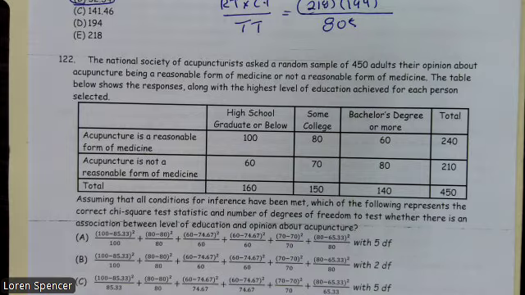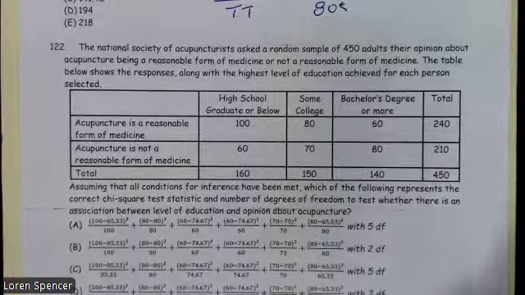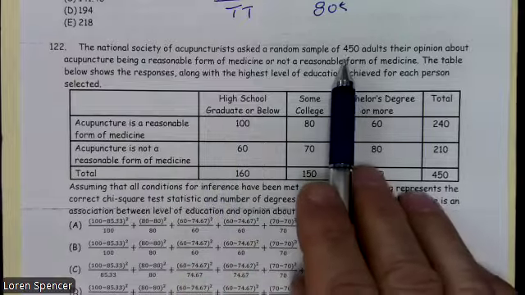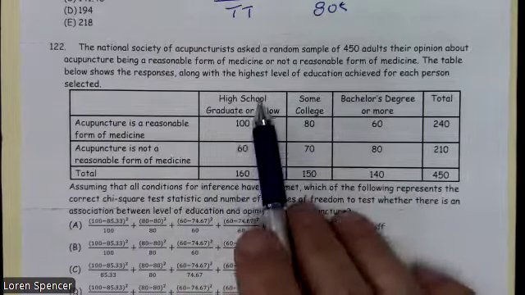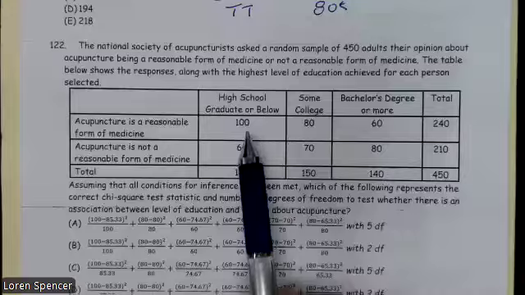Assuming that all conditions for inference have been met, which of the following represents the correct chi-square statistic and number of degrees of freedom to test whether there's an association between level of education and opinion? So they say association. So that lets me know that this is a chi-square test of independence. The other way to look at it is I have a random sample, one sample, two variables, chi-square test of independence. Now, these are my observed values.